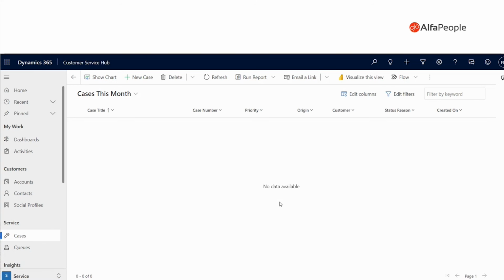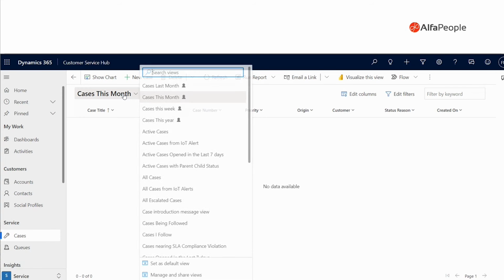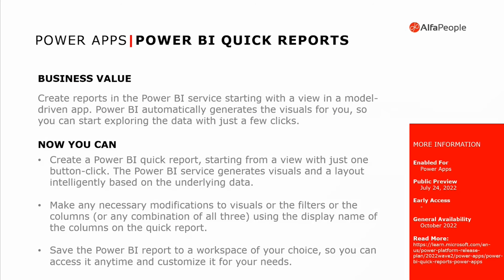I will save it, and then I have this feature ready, and I can use it whenever I want. Of course, I gave this example using the customer service hub, but this is something that is released for Power Apps. So this means that not only for the apps of Dynamics, but for Power Apps in general too, you'll be able to use this feature.